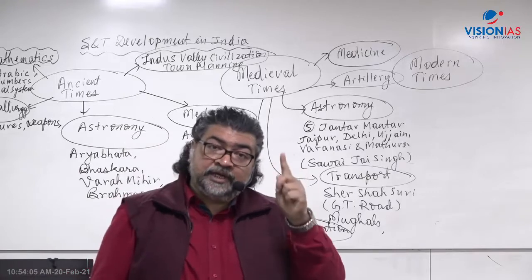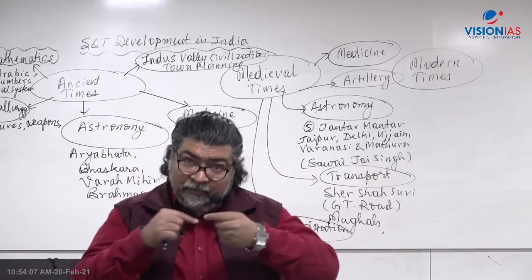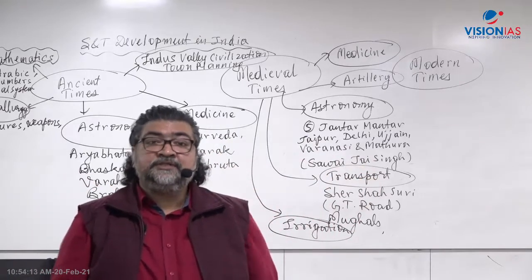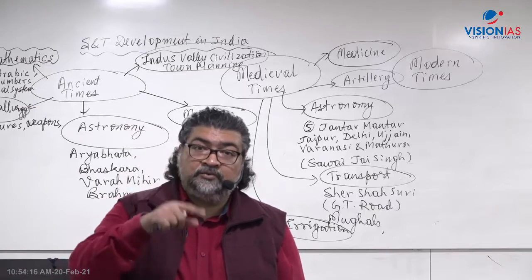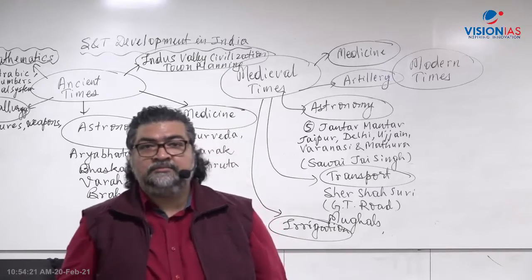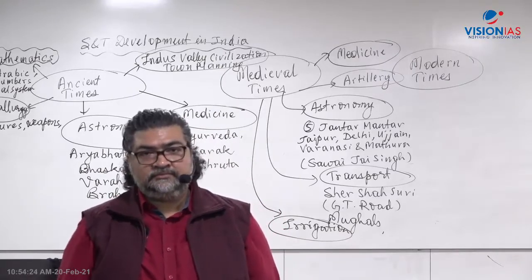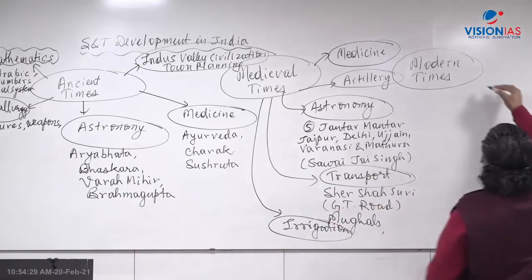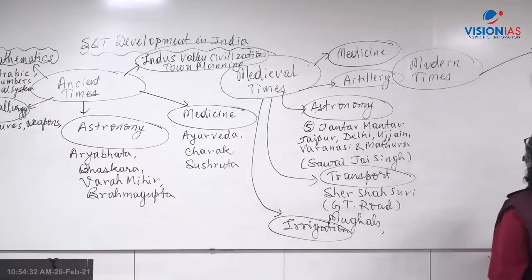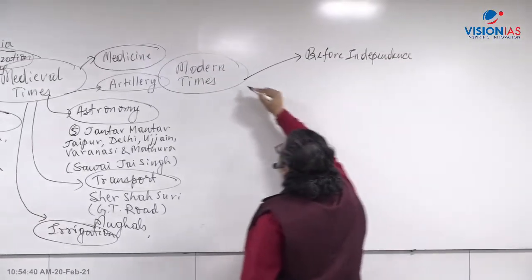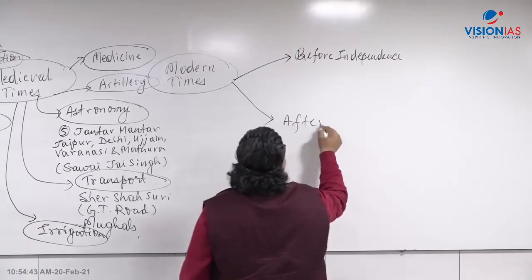Tipu Sultan is also credited with the rocket as a part of warfare. And the artifact of the rocket has been kept in the museum. You can say Tipu Sultan was the ruler who came out with this concept of rocket, which today we have as the missile system. Today's missile system is based on that part. So what we can do is divide modern times into two components. First is pre-independence, before independence. And second, post-independence, after independence.